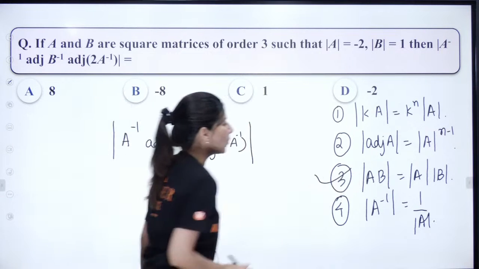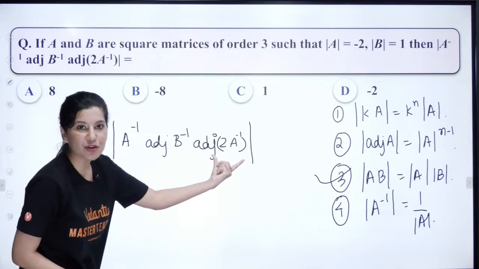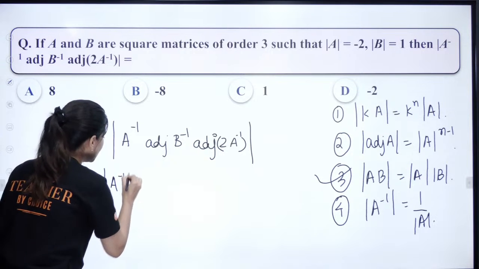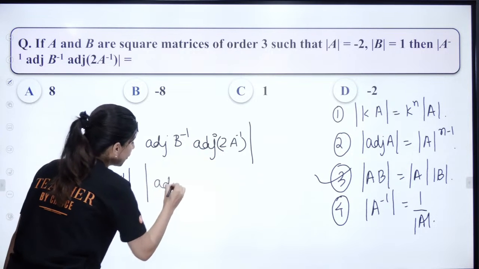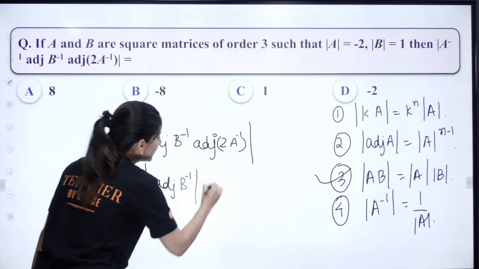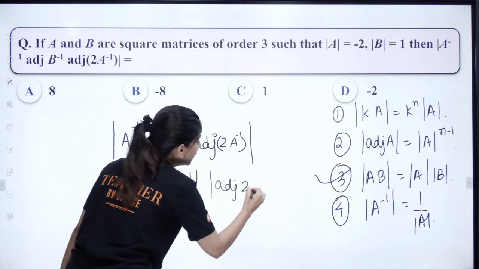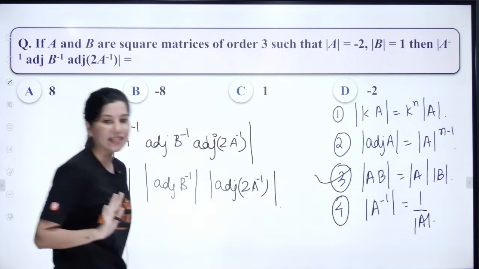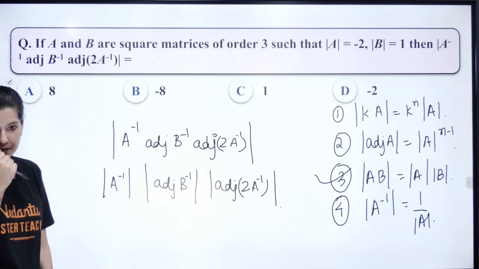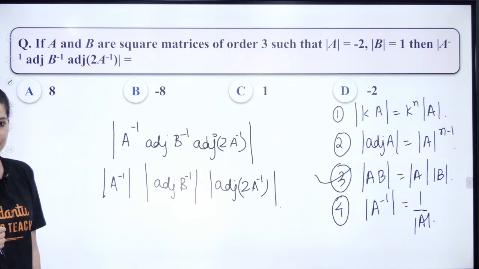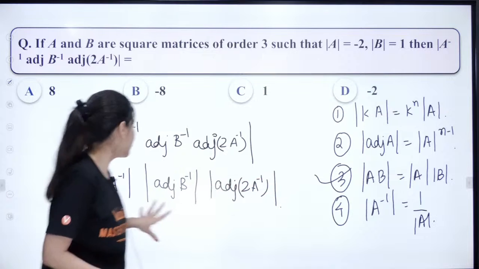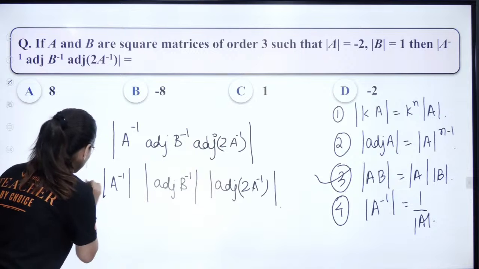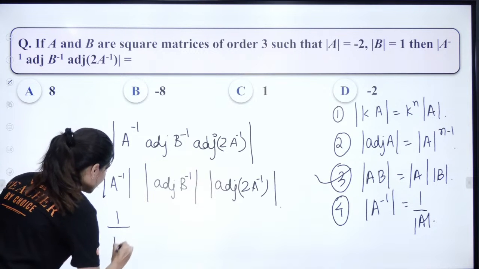Now let's first separate this out. Let's first use this property. Determinant of multiplication of three matrices is here, so we can separate it out. This is determinant of A inverse, this is determinant of adjoint of B inverse, and this is determinant of adjoint of 2A inverse. We have used this property. Till now it is clear. Third, it is clear. Now determinant of A inverse, can you see which property we can use? Yes, the fourth. So this will be 1 upon determinant A.